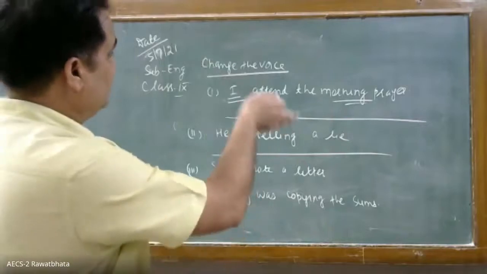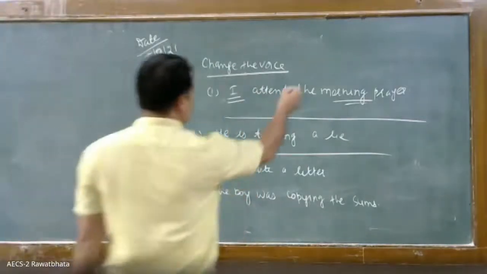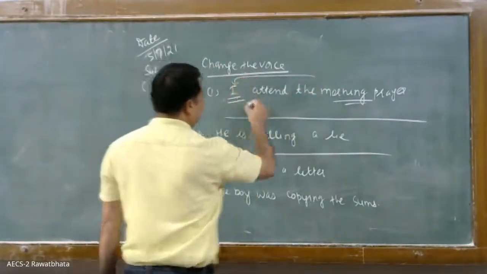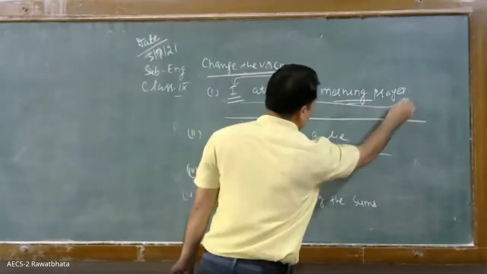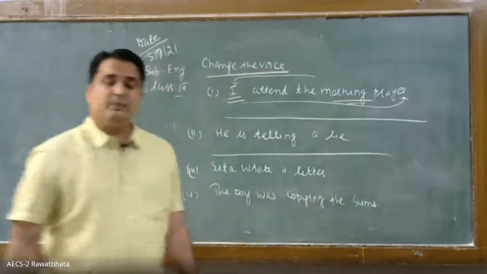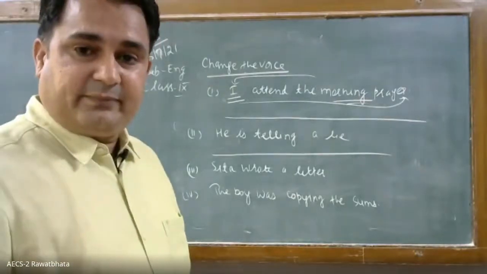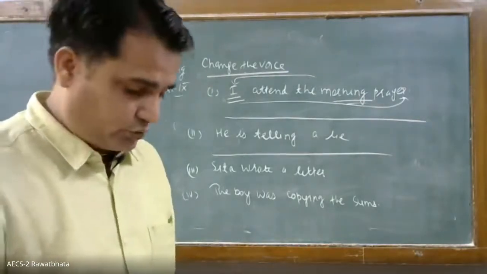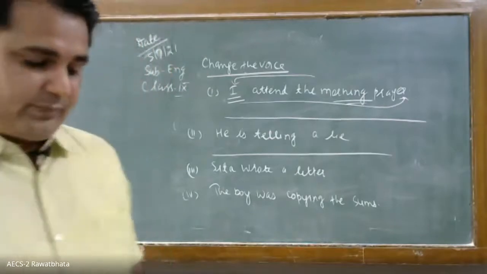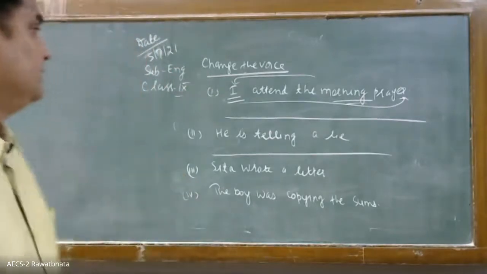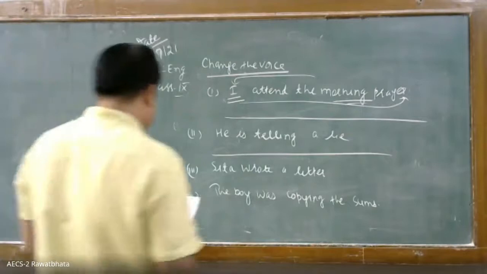So the object will come at the place of subject, and the subject will go at the place of object. And the form of the verb will be third and by will be used. So it will become the morning prayer is attended by me.